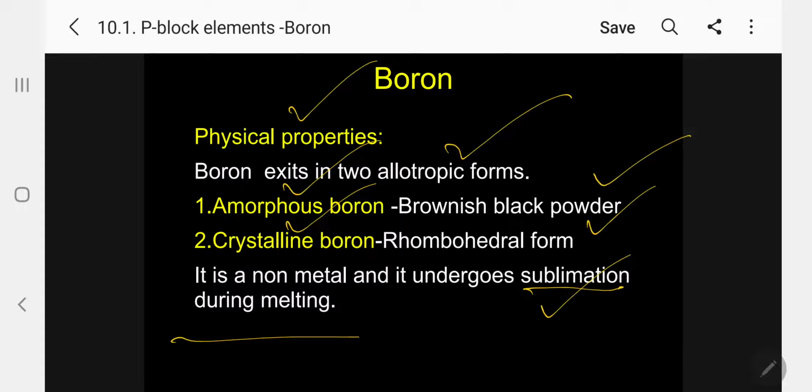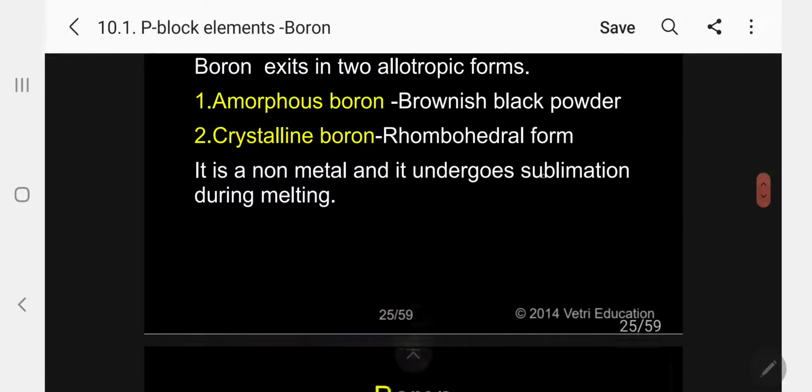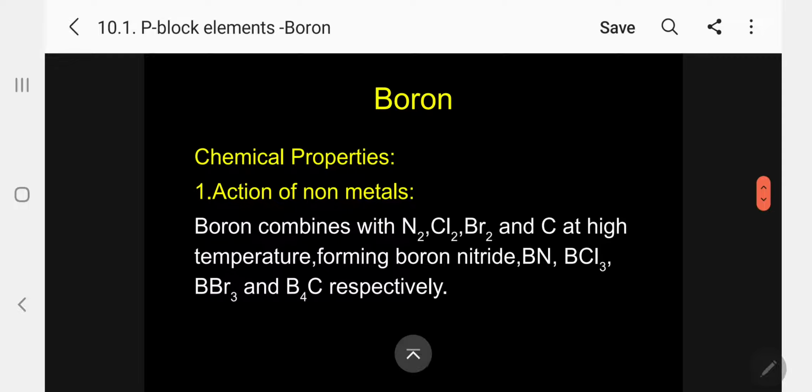What is sublimation? Sublimation is the process in which a highly volatile solid, when heated, is converted into vapor without melting into liquid. So boron behaves like this.